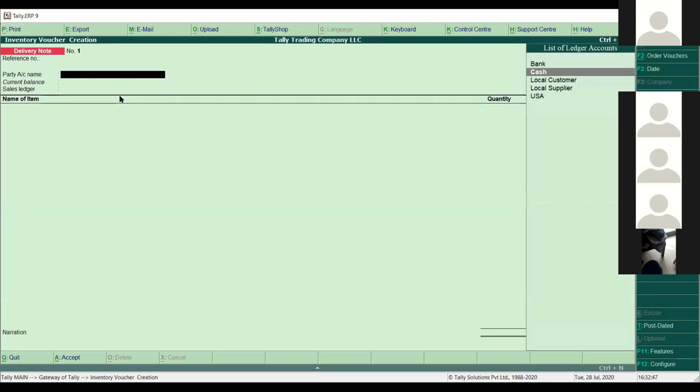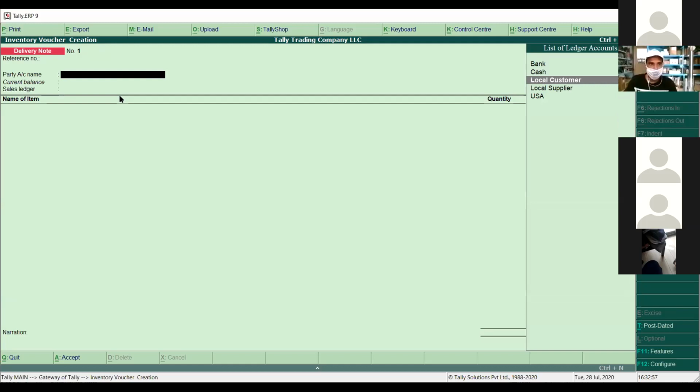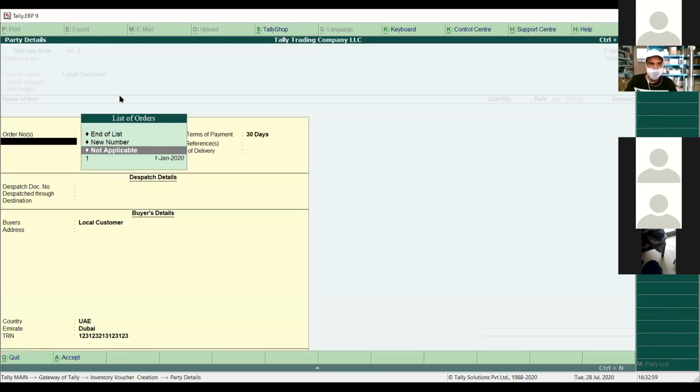what is the party name. In the same way, we have to use the same customer name. Then the other information will come automatically, like the order number and the quotation number. So I press local customer here. You can see in this way, order number 1 is coming here. It will pick up automatically from here.